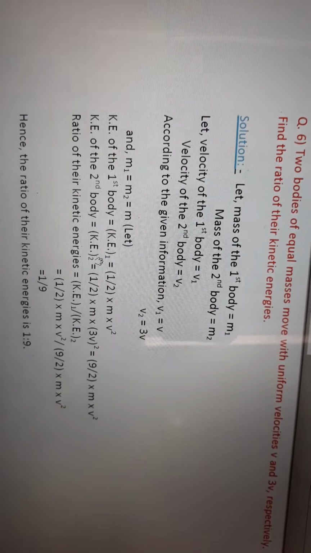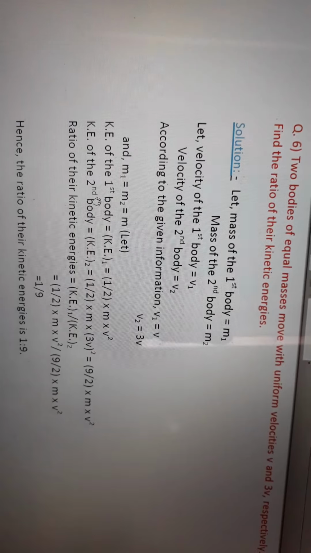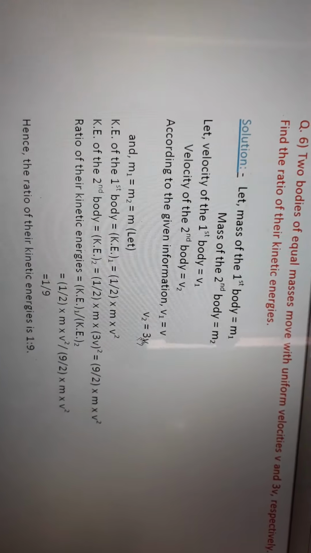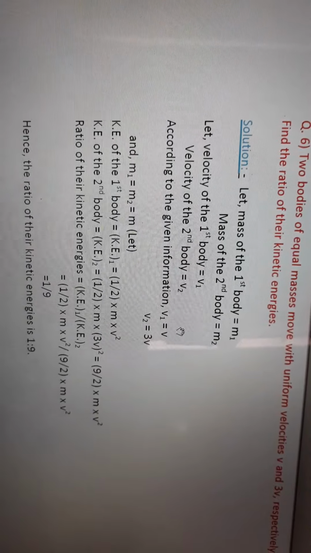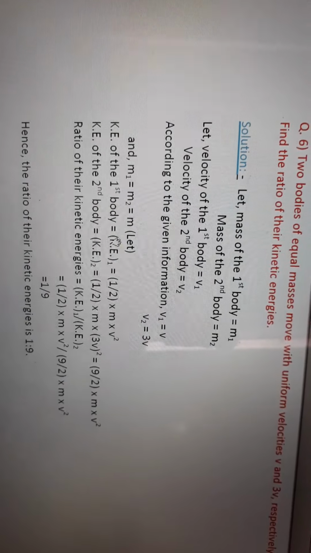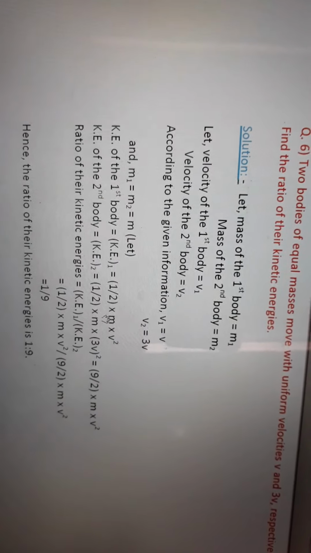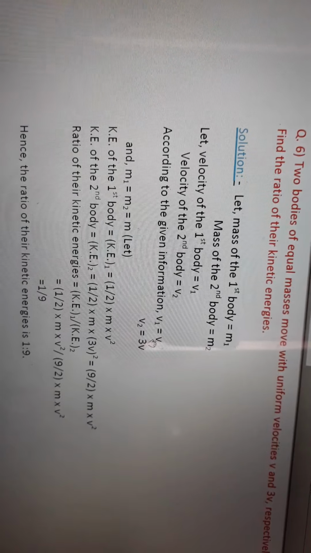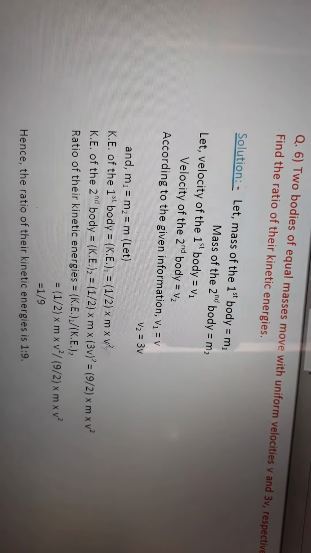Now you find out the kinetic energy of the first body. Same expression, you just put the values. Because both masses are equal, you can consider m here, and for the velocity of the first body, v square.